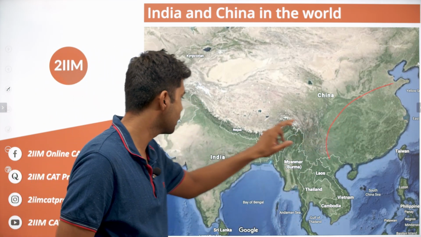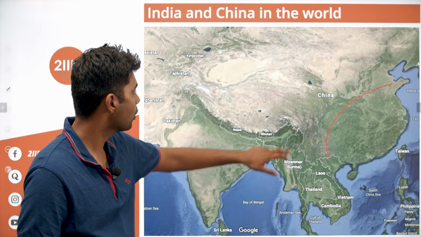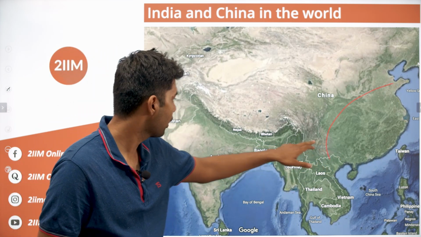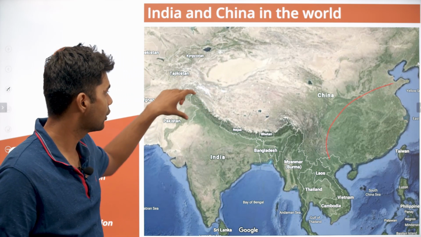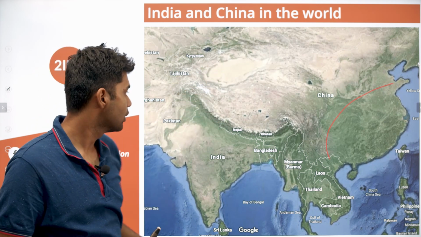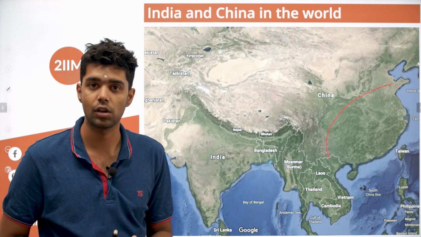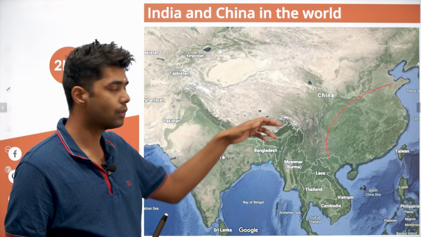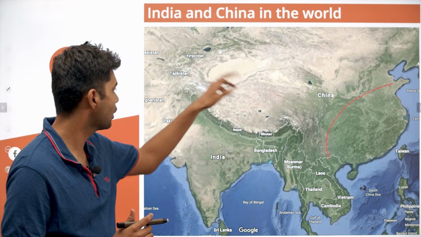As you could see, this is a proper part of China. The proper Chinese people did not have proper contacts with the people of India. It was only when the Mauryan Empire extended all the way from here, and only when the Qing Empire extended all the way till here, that some contact existed over the Takla Makan Desert. Over this contact, Indian people and Chinese people exchanged a lot of knowledge and resources. India had some trade with China, and mostly it was about Buddhist scholars. So Buddhist scholars migrated from here to here.